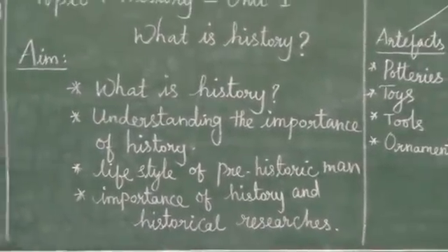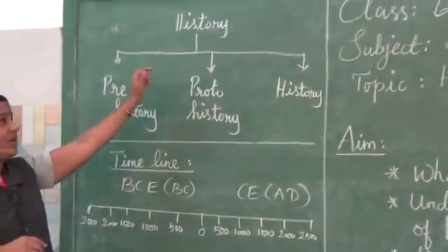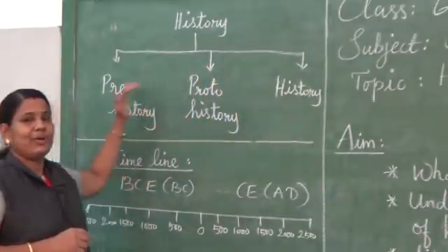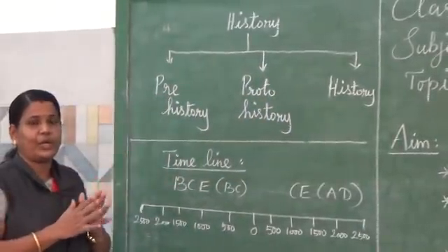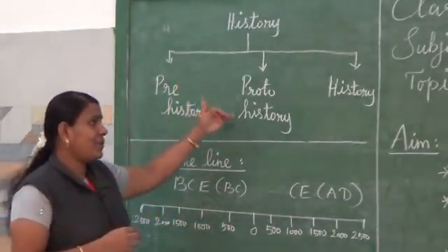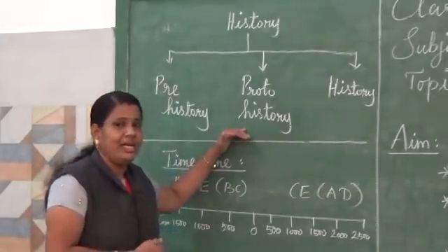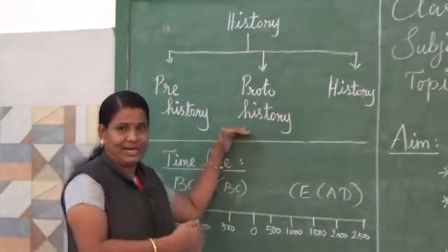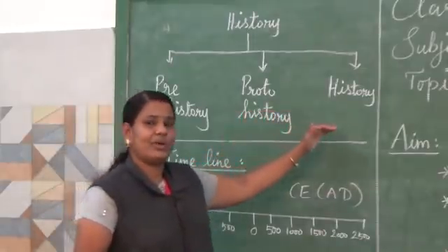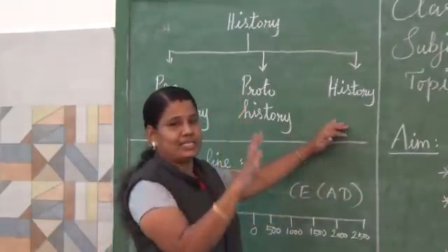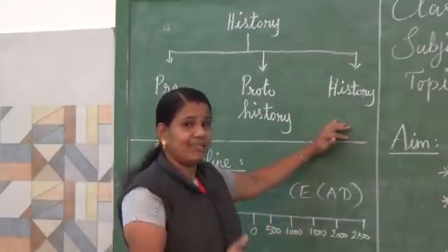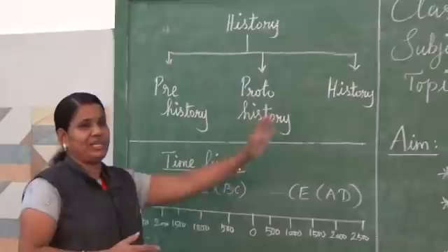Next, we have already discussed the three types of history. The first is prehistory, the second is proto-history, the third is history. Prehistory means the period between the use of stone tools and the written format. Proto-history means they had a written format and knew how to write, but the written forms have not been deciphered in the current situation. Third is history, which means complete written forms. We have all the written forms in this history, developed compared with the ancient periods.